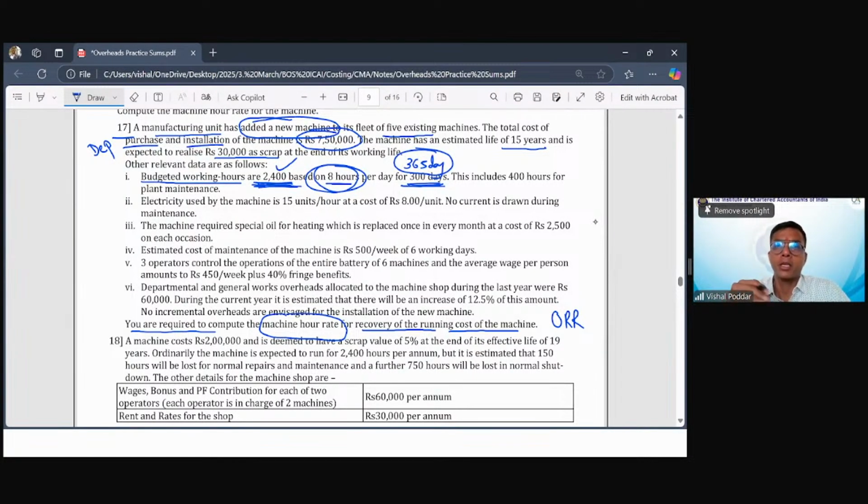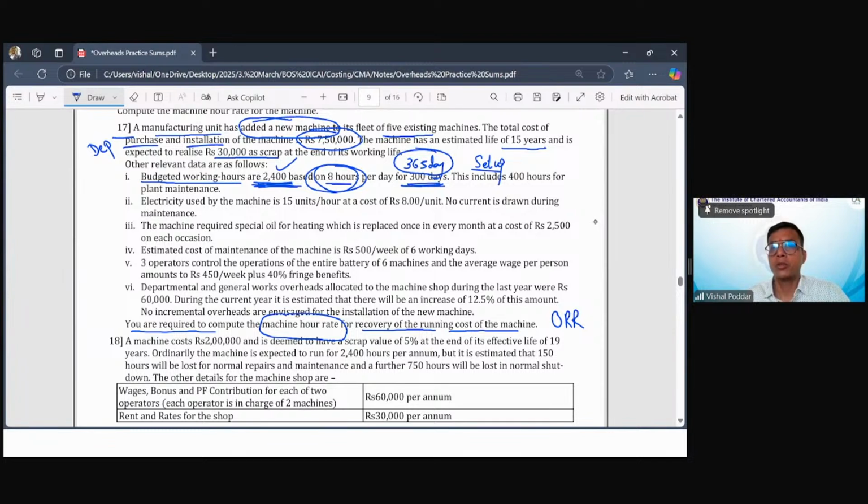These breaks, if you remember our labor chapter, are called idle time. Similarly, when you're doing production in a factory, again, there would be some idle time. First idle time would be when the worker comes to the production area and puts on all the machines. Some time is gone in making the machine ready for the work. This is called the setup time. So you will have some hours which are idle, which will be setup.